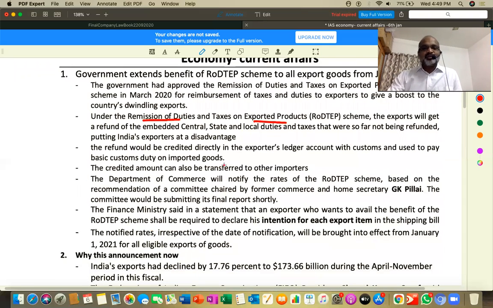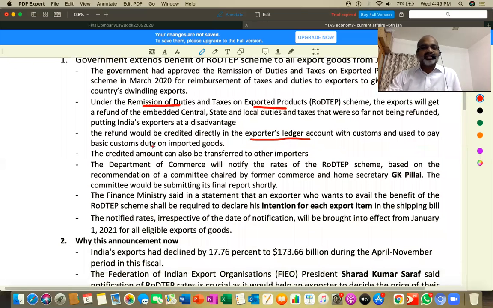Third point is the refund would be credited directly to the exporter's account, to pay basic customs duty, etc., with the customs and used to pay basic. That means those people who are paying basic customs on imported goods, it will go to basically.